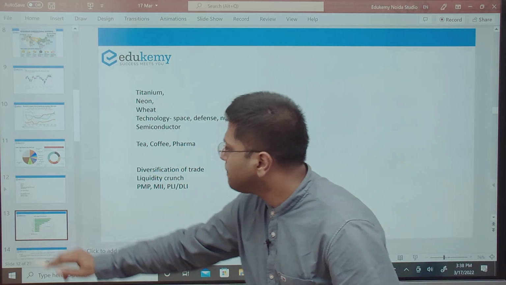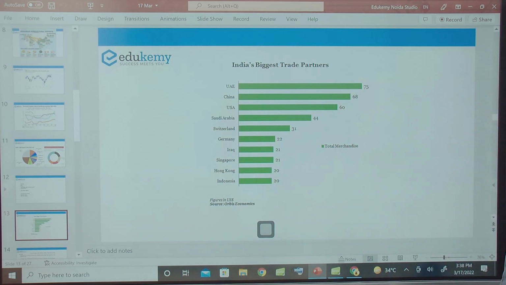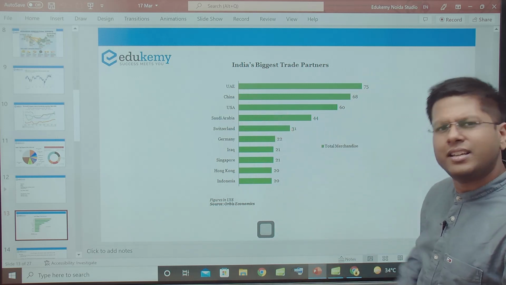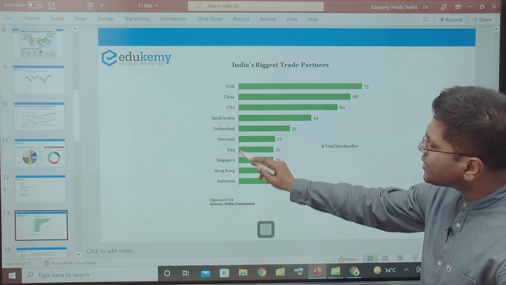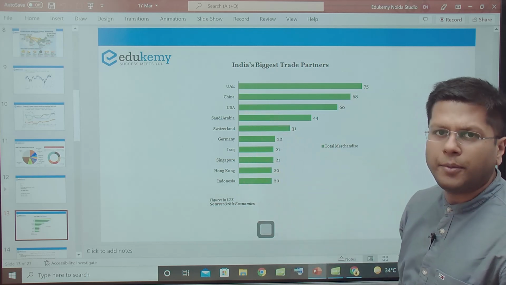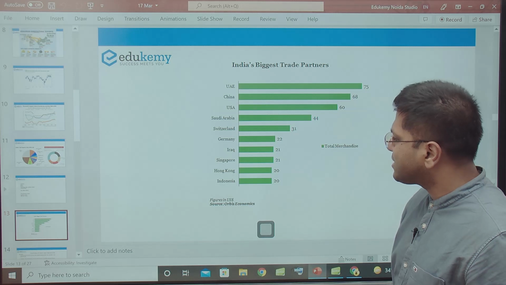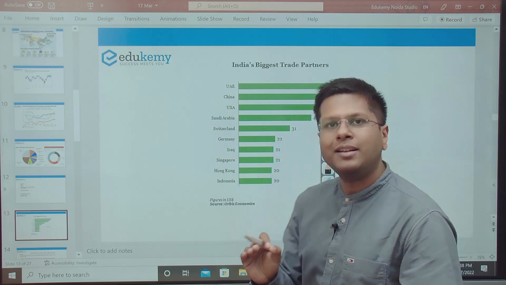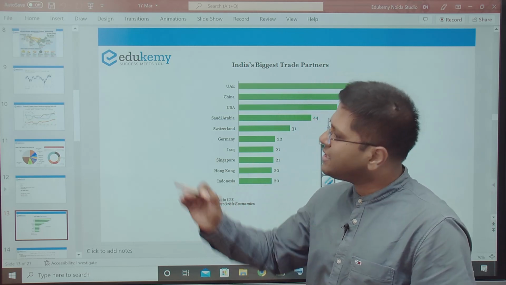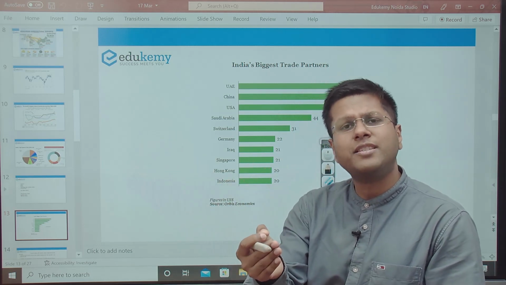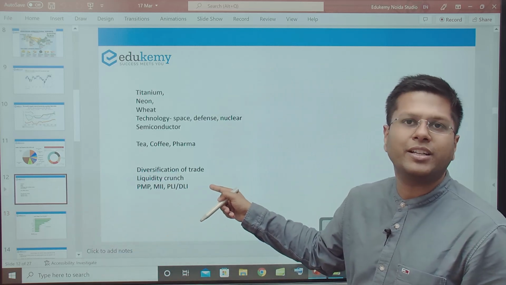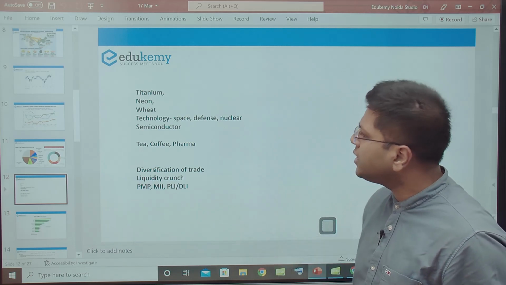So when you see India's biggest trade partners, UAE, China, USA, these are amongst the biggest trading partners. All of these three countries, UAE, China and USA, to be taken together, right? Saudi Arabia, Switzerland, Germany, Iraq, Singapore, Hong Kong, Indonesia. So thankfully, not figuring in that list is our Russia and Ukraine. So this is a savior, but then still somebody or the other is getting impacted, and this is where if India can gain some supremacy, India should look at it. If it is getting impacted, it should diversify its outreach, right? So this is how you must look at this particular news.